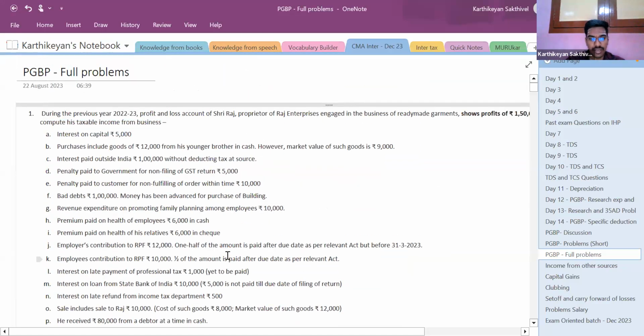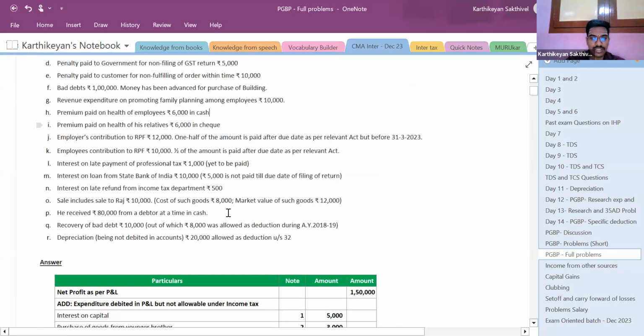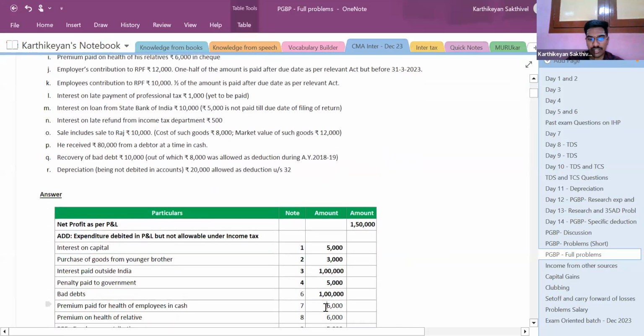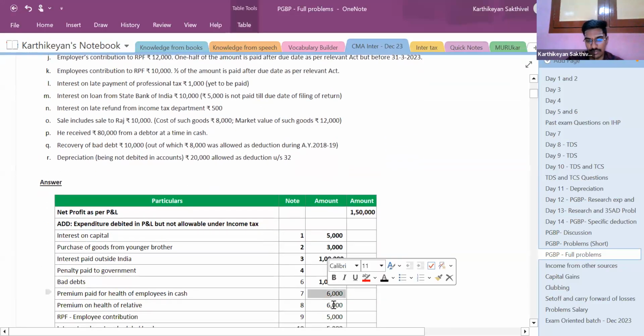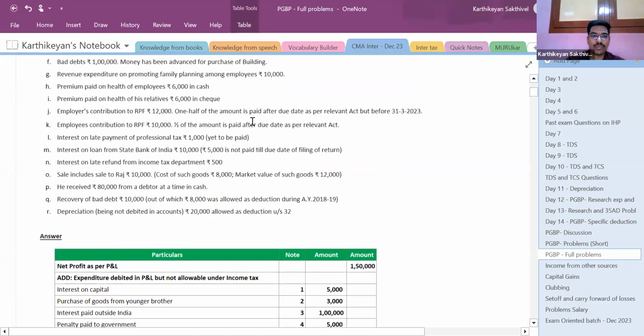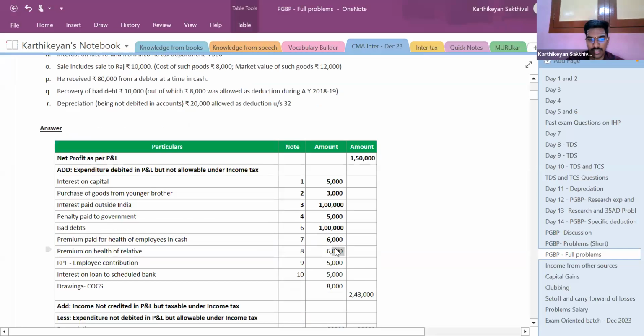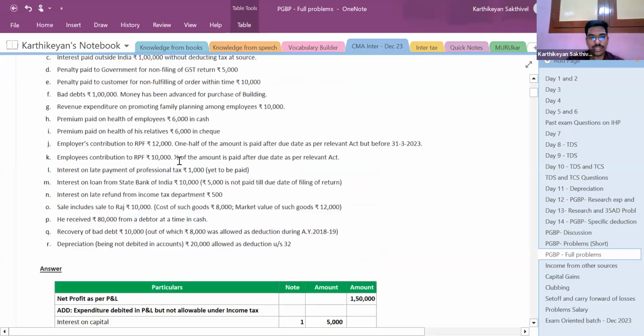Next is premium paid on health of employees rupees 6,000 in cash. Since it is 6,000 in cash, you cannot claim it as deduction. It is not in cheque, and insurance premium we can claim only if it is fully in cheque. This is on health of his relatives. So relatives, you cannot claim it as deduction. So that is also to be disallowed.